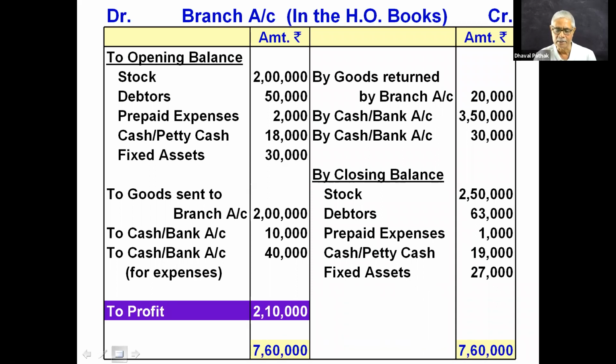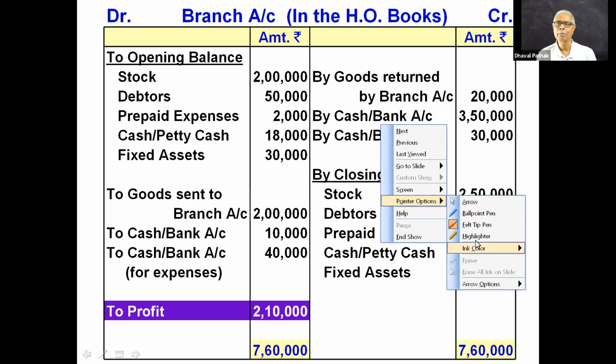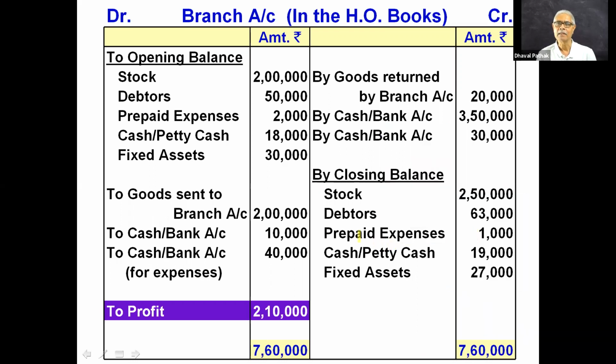That prepaid insurance is an asset at the end of the year that will appear on the credit side of the branch account, like this, 300.